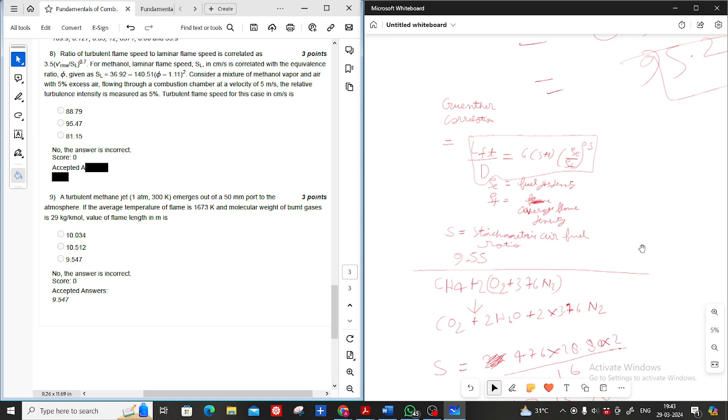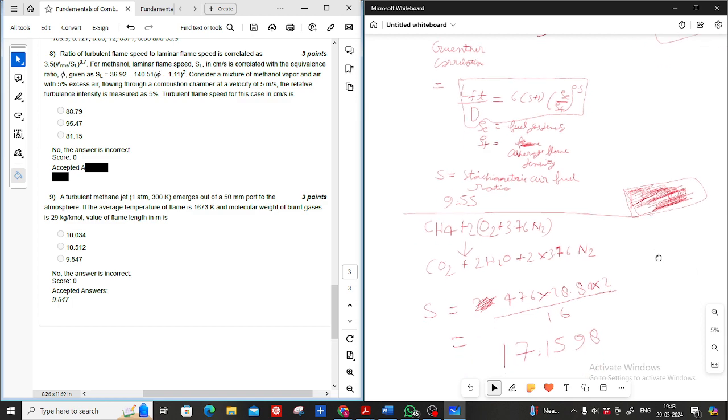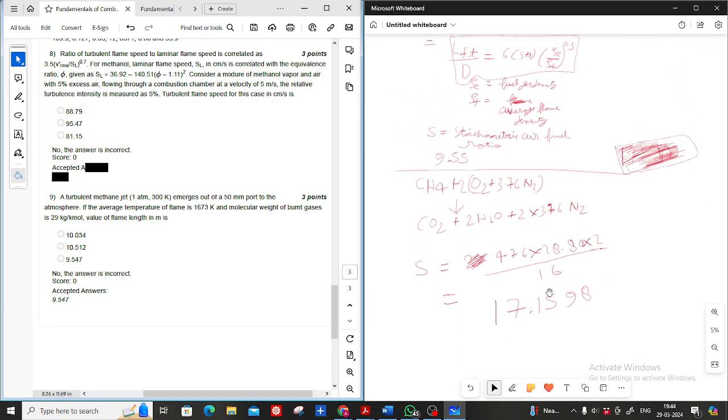Okay, so it is 17 meter, flame length in meter. So whenever I solve, you just check and let me know what mistake you made. This is the value of S we are getting. Are you getting the same value of S, 17.15?